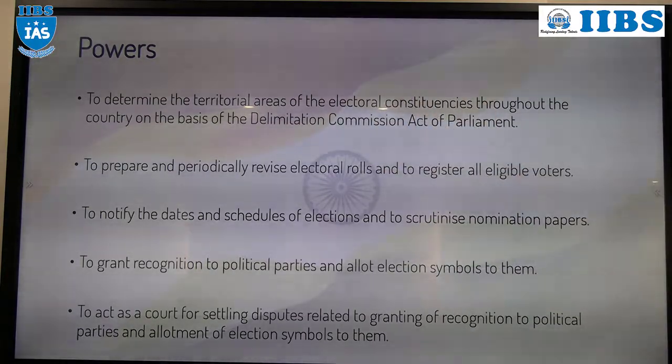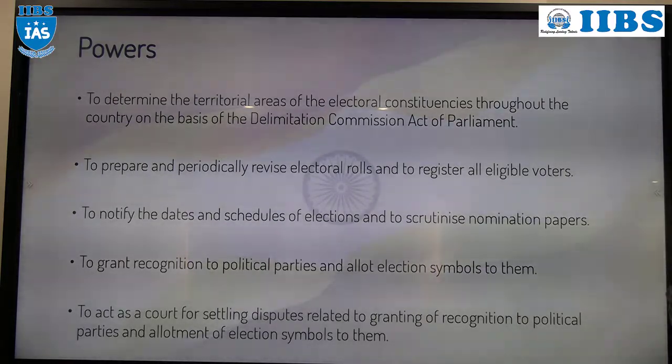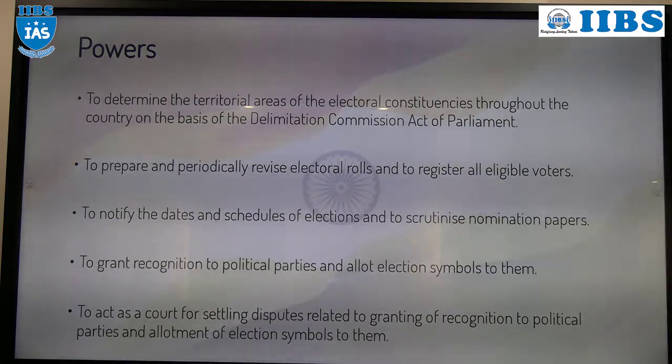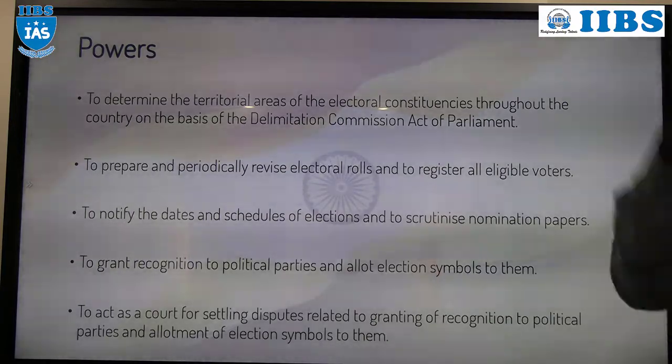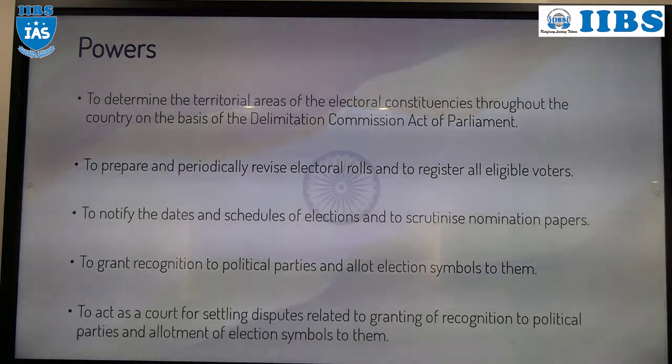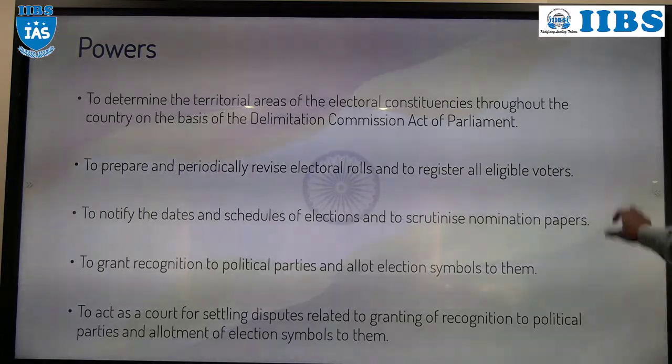Plus, symbols are there, no? Every political party has one particular symbol, right? BJP, lotus, Congress, hand. So party symbol is there. Who allots the symbol to the political party? Election Commission of India.